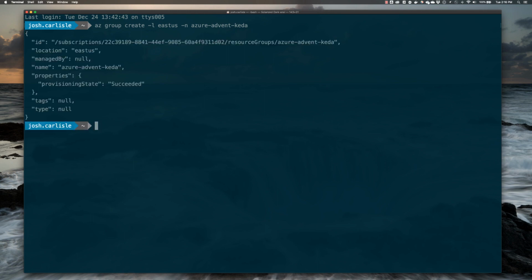Now, creation of that is pretty quick, so we'll move on to creating our storage account for our queue. So this will create a new storage account in East US once again in our resource group that we just created. And this storage account will have a name of Advent KEDA STG.